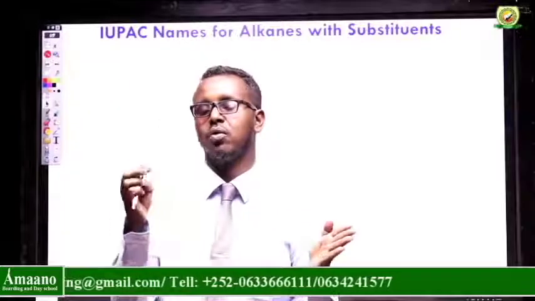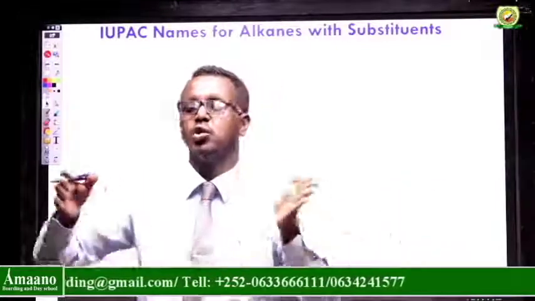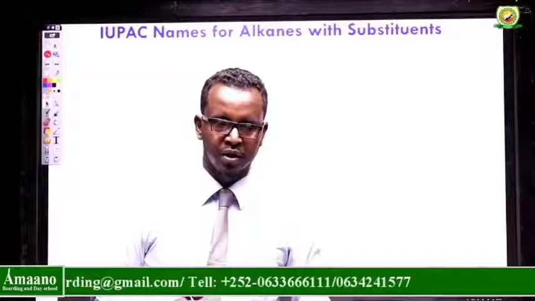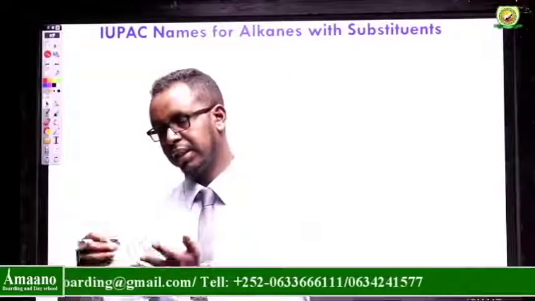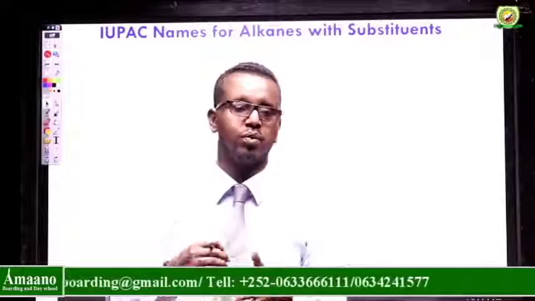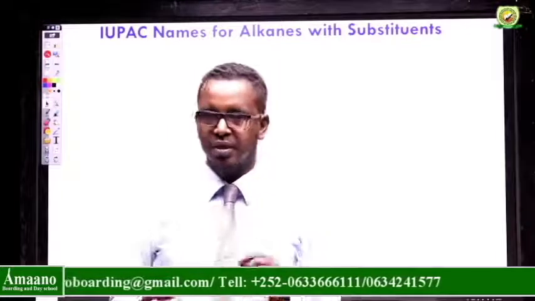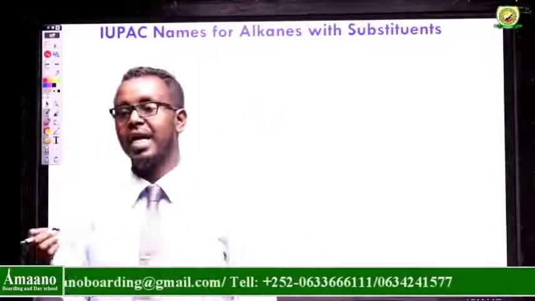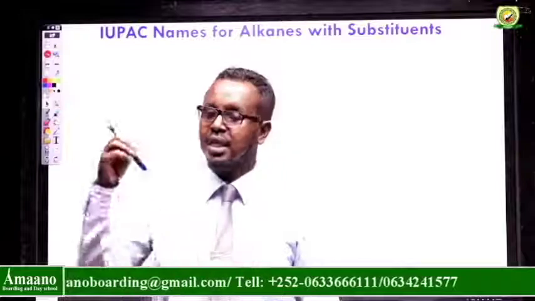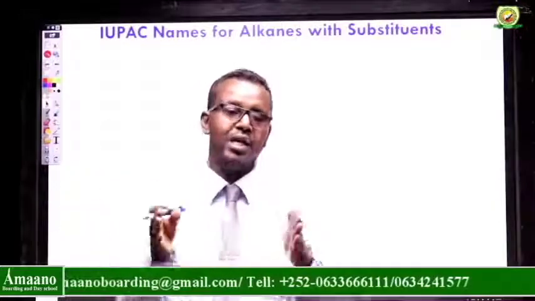If we compare alkenes and alkenes with substituents, they are not the same. For example, we have methane, ethane, propane, butane, pentane, hexane, heptane. These are the alkanes. But 2-methylpropane is not a pure alkane. It is an alkane with a substituent.